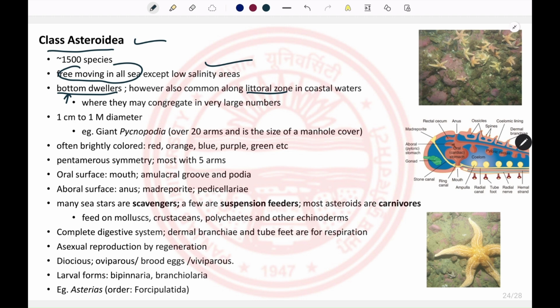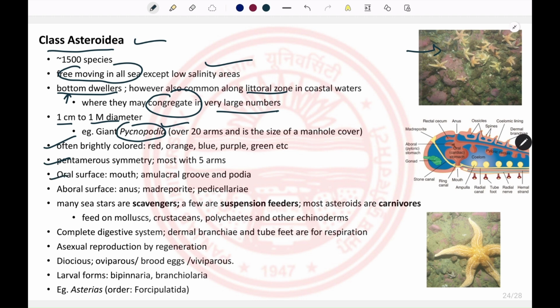But when they are present, they form groups in large numbers, so they get aggregated in the same place. The body size can be less than 1 centimeter, and they can have a diameter of 1 meter. Giant Pycnopodia can have more than 20 arms. They can be of different colors, with mainly pentamerous symmetry.